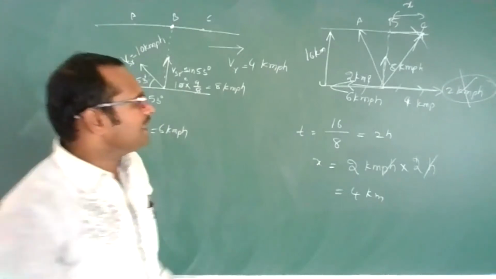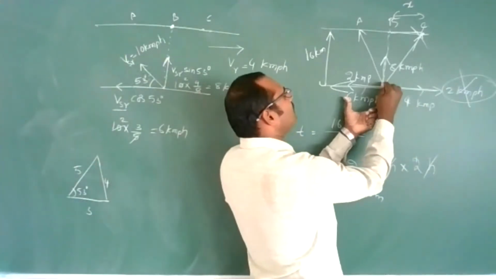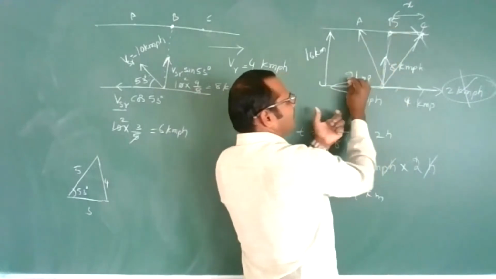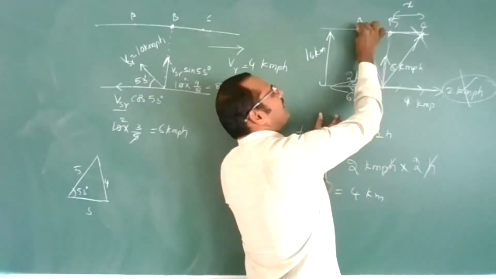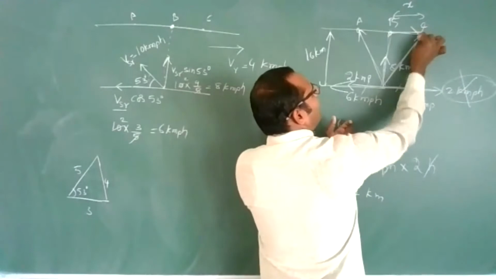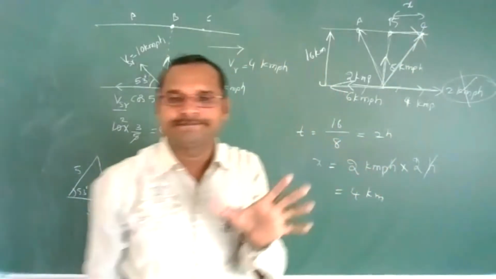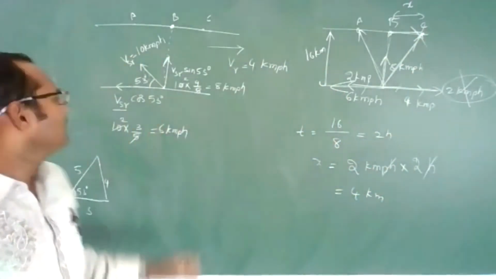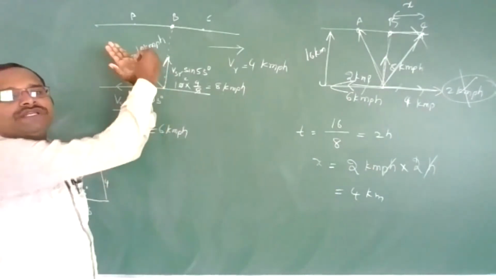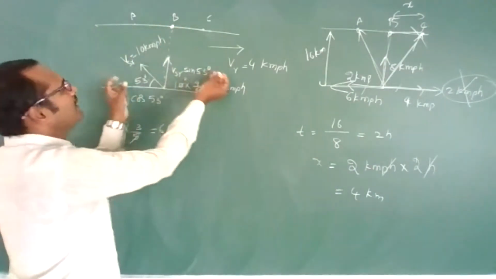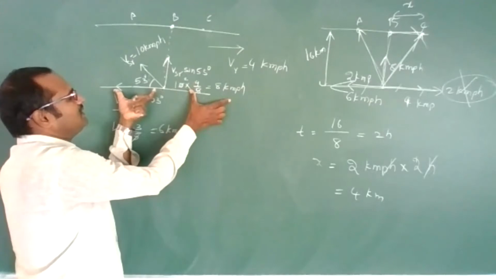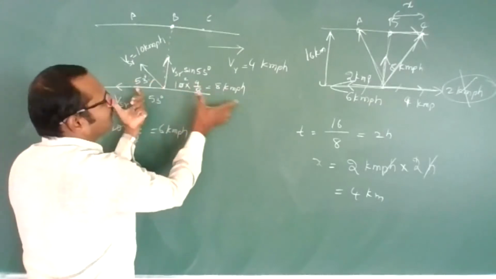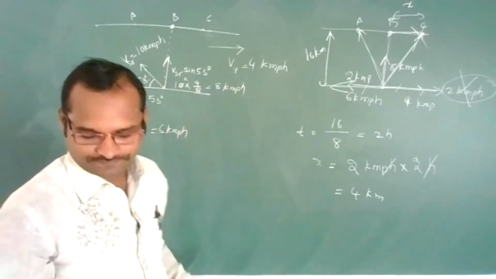If these two velocities are equal, then only you will reach point B. If this side velocity is more, you will reach point A. If this side velocity is more, you will reach point C. That's it. You should resolve this velocity component, and see the velocity of the river and this velocity, whether they are equal, which is more. You will get the answer.